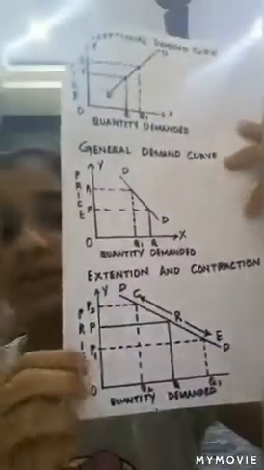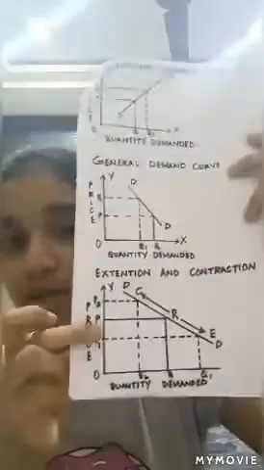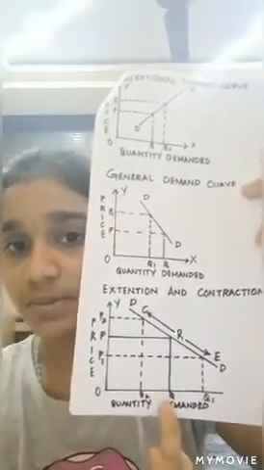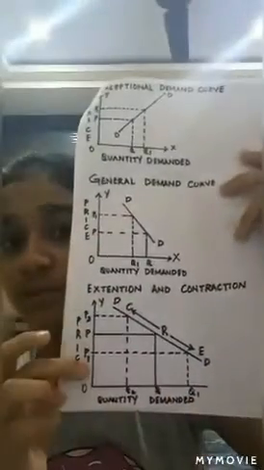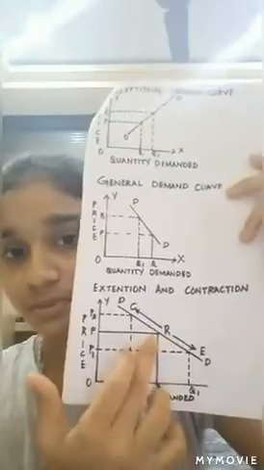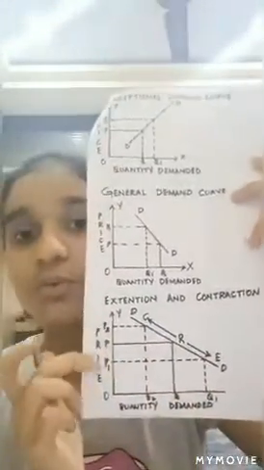Here, if you look at this graph, we have taken the price on the y-axis and quantity demanded on the x-axis. When the price has decreased from P to P1, we can find that there is an increase in the quantity demanded from Q to Q1. So with the decrease in price, there is an increase in quantity demanded, and hence it is known as extension. Here, from R to D, it is termed as extension. This is because the quantity demanded has increased due to a fall in its price.